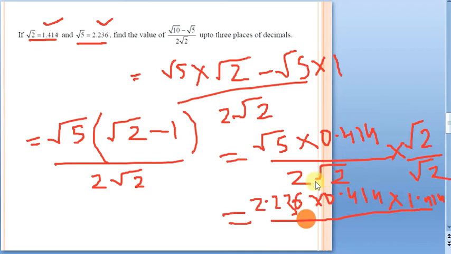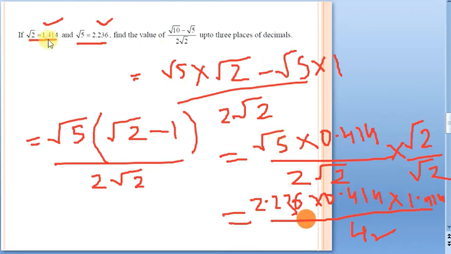It will be 2. 2 into 2, it is 4. Now see, we got a simple number in the denominator. So why can't we just multiply all these 3 numbers and divide by 4? Otherwise, find the result, take half of that and again take half. Why? Because by 4 means by 2 and again by 2. So that is how we can simplify this one.